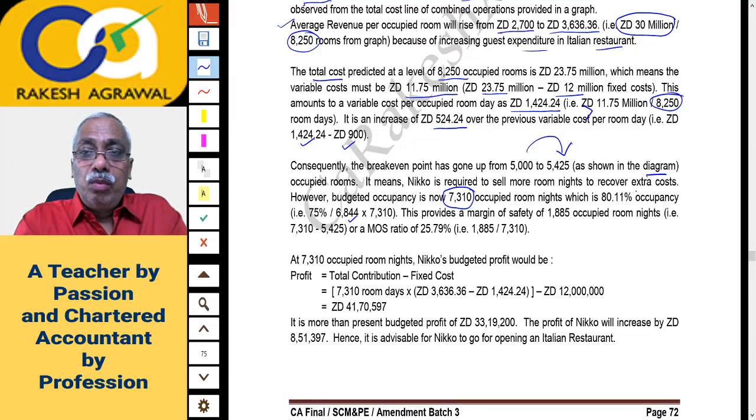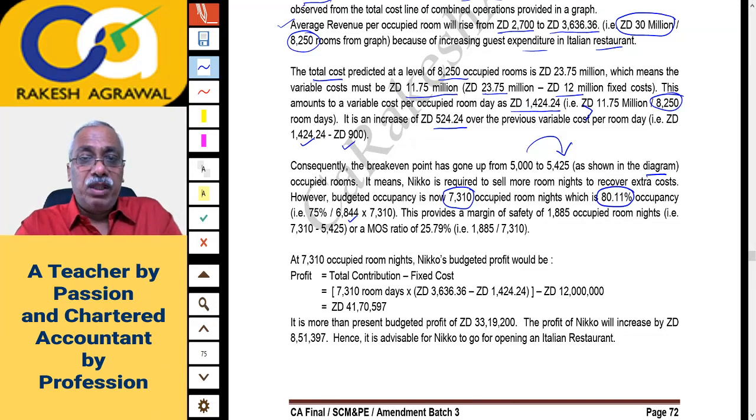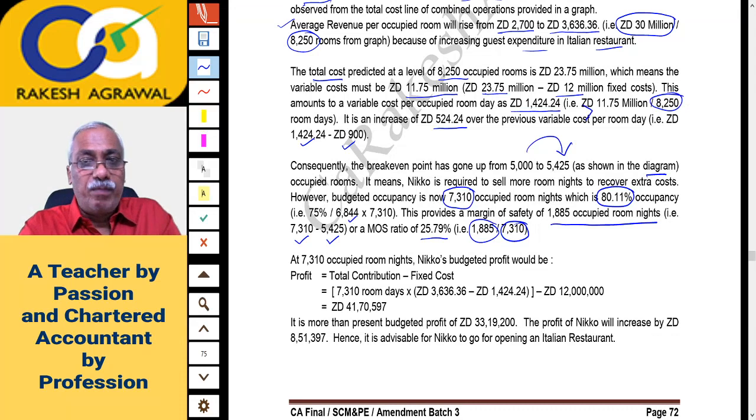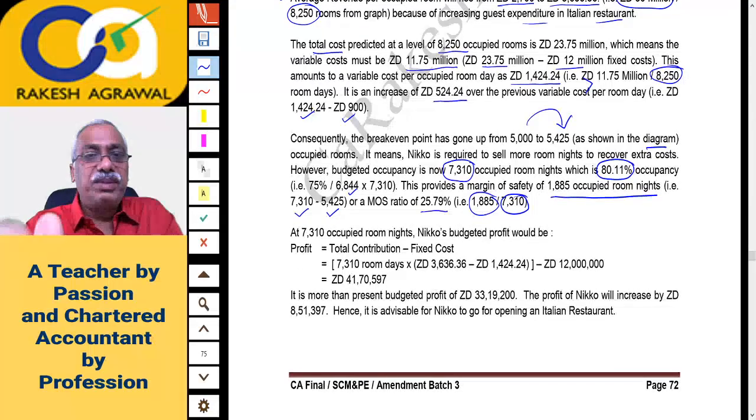So your room capacity occupancy ratio has gone up. It has become 80.11%. This provides a margin of safety of 1885 occupied room nights. Margin of safety was available on the graph itself, that is 7310 minus 5425, or a margin of safety ratio of 25.79%. How do we get the margin of safety ratio? That is margin of safety room days divided by room days actually occupied, 7310, total room days occupied. So 1885 divided by 7310, you will get the margin of safety ratio. Anyway, it was not asked, you just calculated.